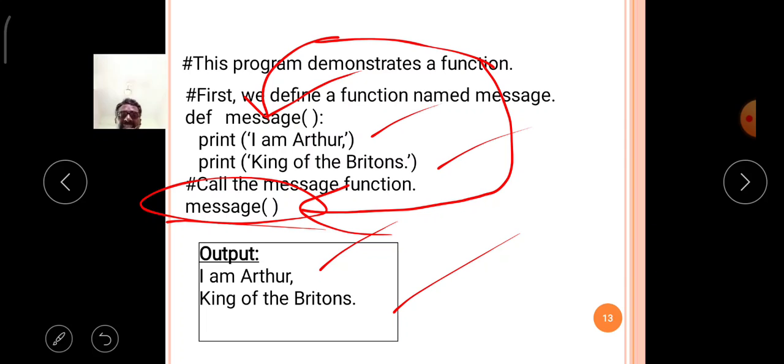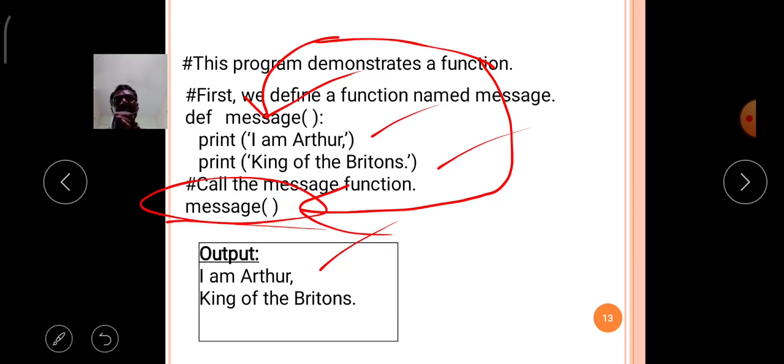Like that, a user defined function is declared in the Python language, and it must be called whenever you require it, simply by mentioning the function name. Then the Python interpreter automatically switches from that position to the specified function. After completion of the execution of the specified function, it comes back to the same position. Like that, user defined functions are used in the Python language.